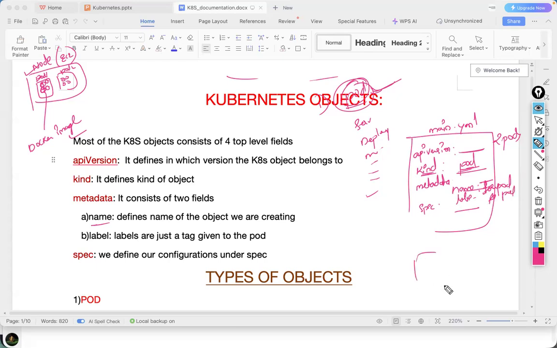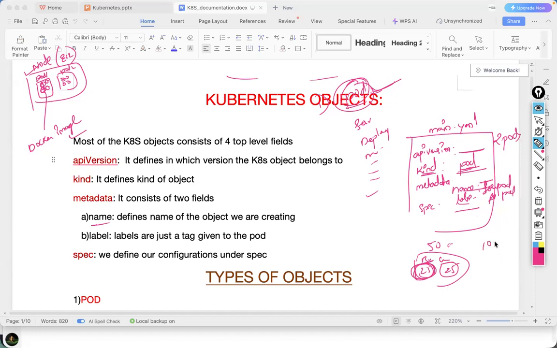Label means, see, in a class there are 50 students, 25 boys, 25 girls. I said, boys, all of you stand up. Then how many people will stand? 25. Because the label which we have given for these 25 is boys. Here the label is girls. If I say, Kiran, please stand up, only Kiran will stand up. If I say the label for these 25 people, the common name, boys, right? Yes, sir. So similarly, here also we can give labels.